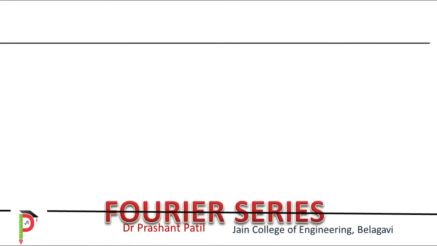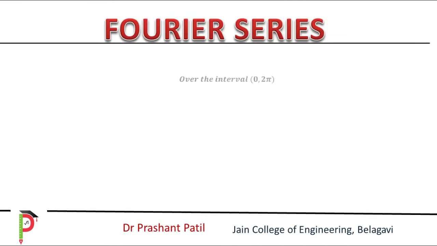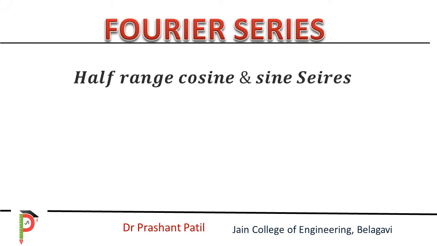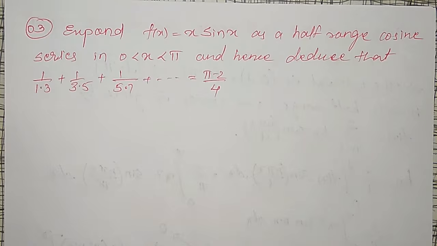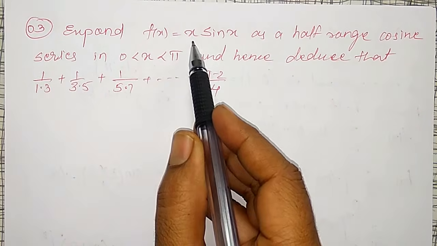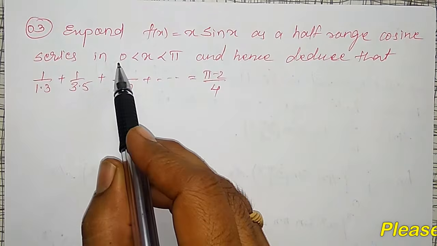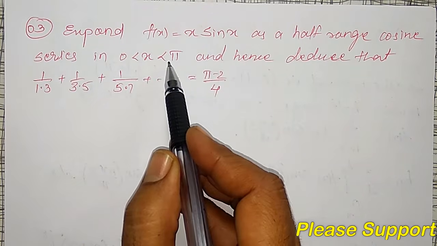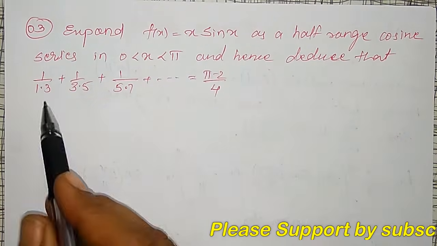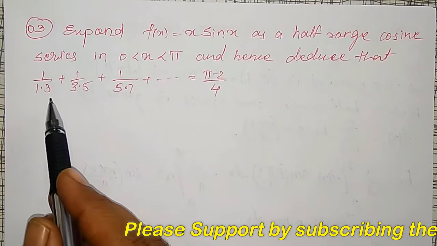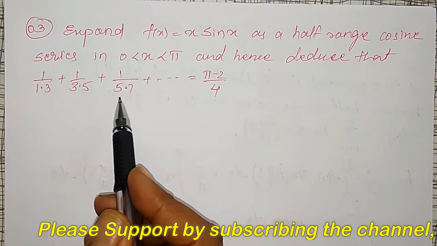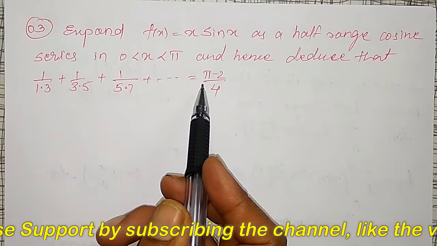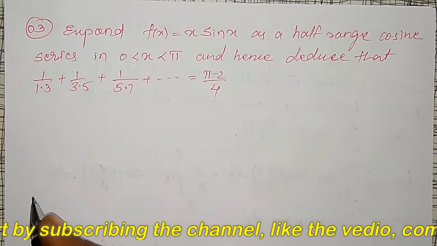In this video, I am going to discuss Fourier series. Half range cosine series I am going to expand for the function f of x equal to x sin x in 0 less than x less than pi, and hence I am going to deduce that 1 by 1 into 3 plus 1 by 3 into 5 plus 1 by 5 into 7 plus and so on equals pi minus 2 divided by 4.